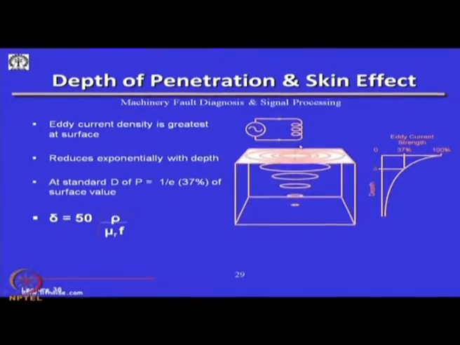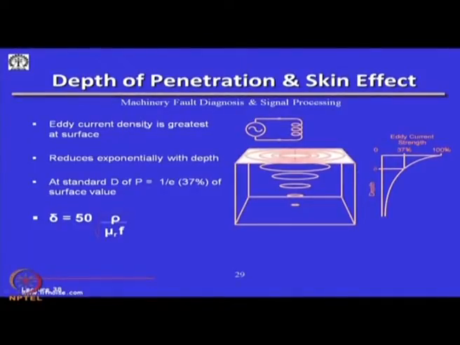Now, there are certain relationships as to how close I need to bring this coil to the surface. So, there is a relationship for the depth of penetration, given by the magnetic permeability and the frequency of excitation. So, all these expressions are there. The eddy current strength is optimum to a certain depth.